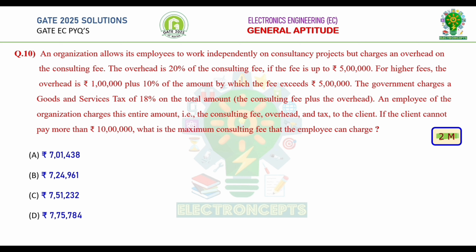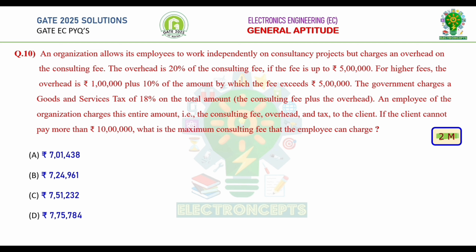The government charges a goods and service tax, that is GST, of 18% on the total amount. An employee of the organization charges this entire amount, that is the consulting fee, overhead, and the tax to the client. If the client cannot pay more than rupees 10 lakh, what is the maximum consulting fee that the employee can charge?